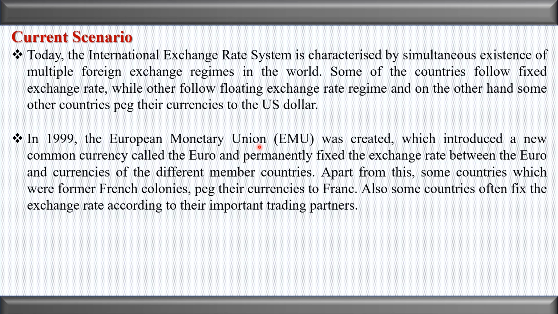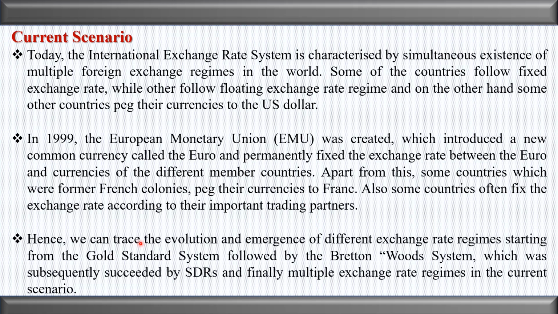In 1999, the European Monetary Union was created, which introduced a new common currency called the euro and permanently fixed the exchange rate between the euro and the currencies of different member countries. Apart from this, some countries which were former French colonies pegged their currency to the franc, fixed their currency to the franc. Also, some countries often fix the exchange rate according to their import trading partners.